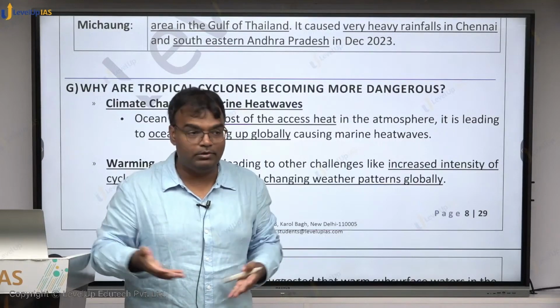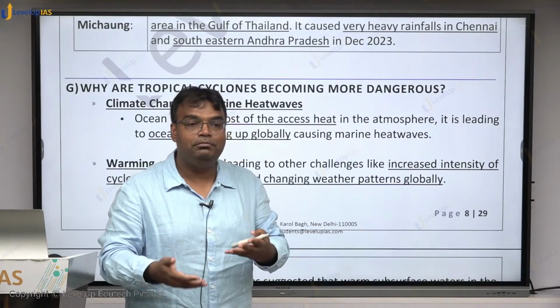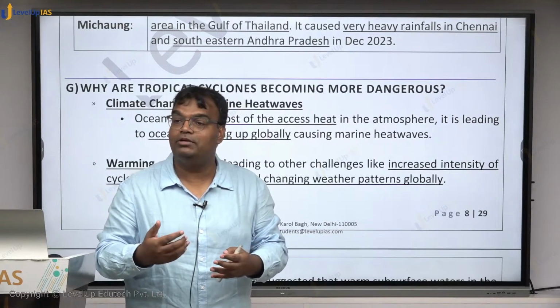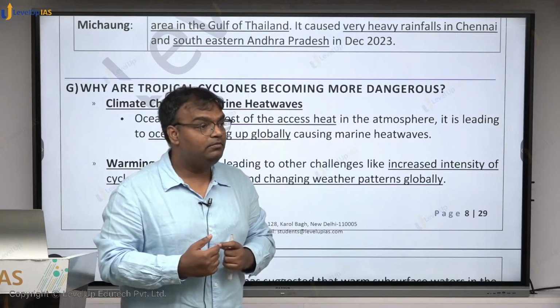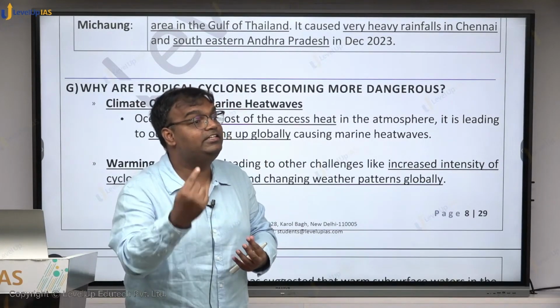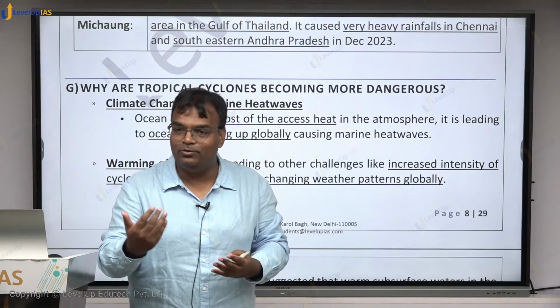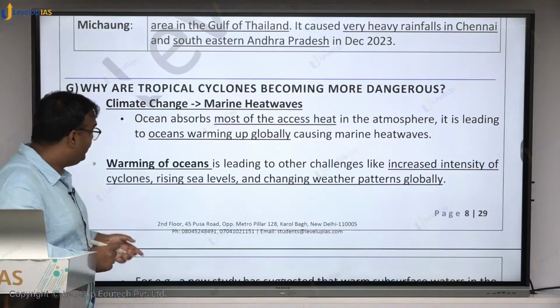If it gets warmer, low pressure situation will be created easily, and because of this our tropical cyclones are becoming more and more intense, more and more dangerous. That is why in the SS classification system, one recommendation is create a category 6 also, because with increasing temperature, cyclones ka speed is going to get higher. Okay.